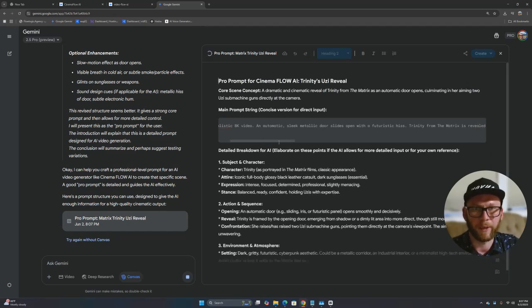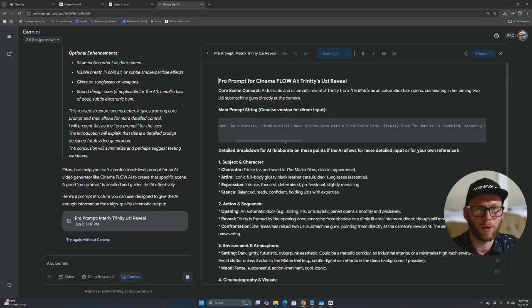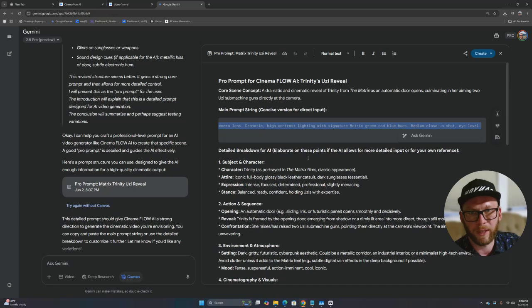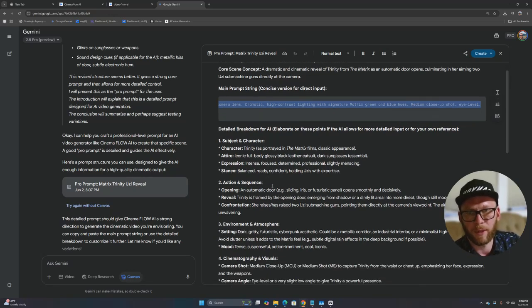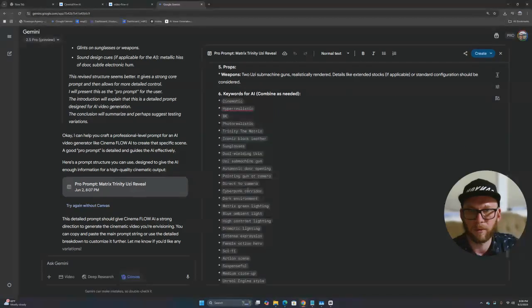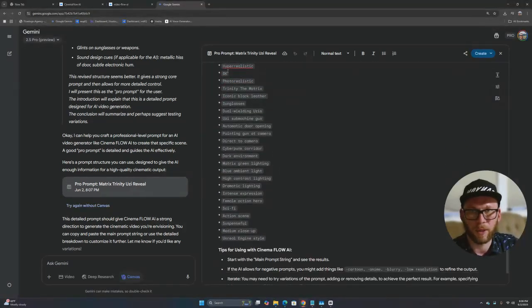8K video, an automatic sleek metallic door slides open with a futuristic hiss. Trinity now from the Matrix is revealed, standing in the dark. Oh my god, this is fire. Ooh, this is fire. Copy. Detailed breakdown of AI elaborate on these points. Actions: opening the door, reveal. Trinity is framed by the opening door. Okay, perfect. Keywords for AI combined as needed: cinematic. Okay, so those are keywords you can use.